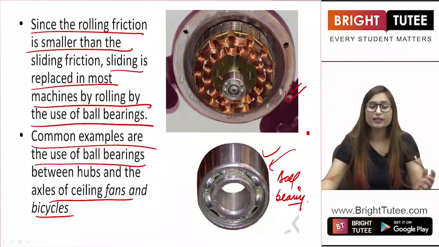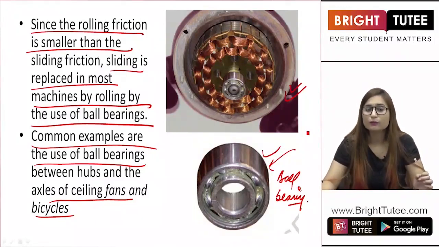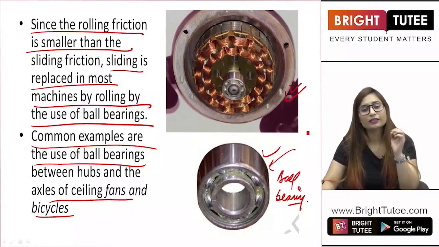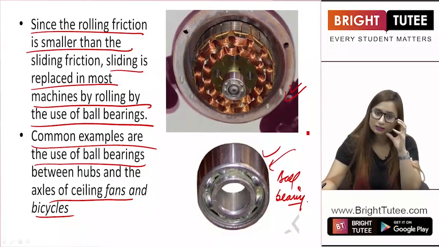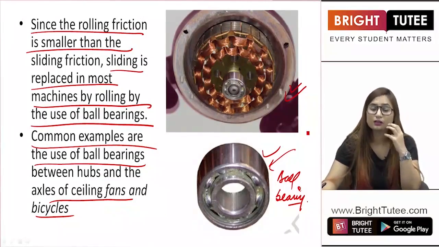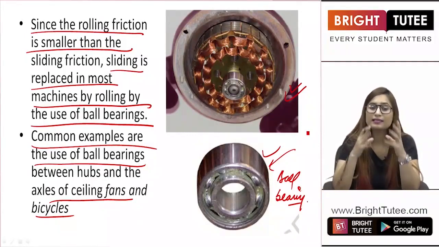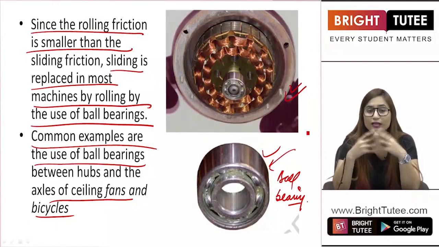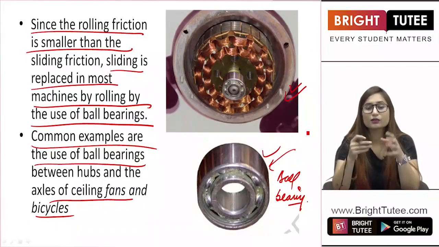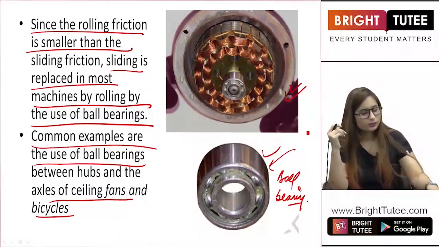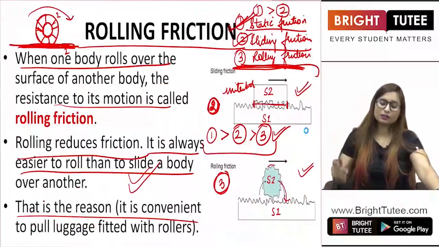You must have seen them. You have cycles at your home. You can check for ball bearings, used to reduce sliding friction and introduce rolling friction, so that we need to use less and less energy in order to move that object. We have to provide less energy in order to carry out the work, right students? So this was all about rolling friction.